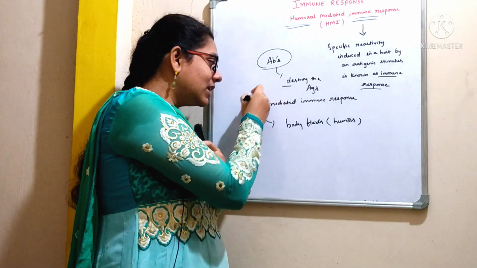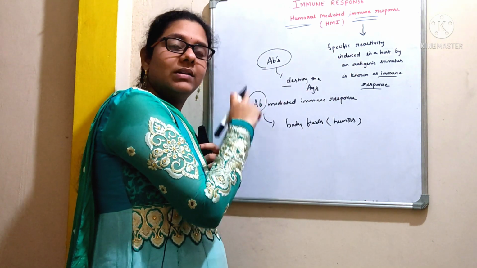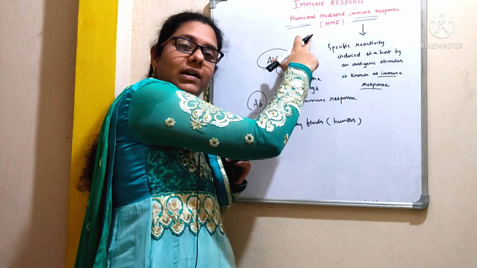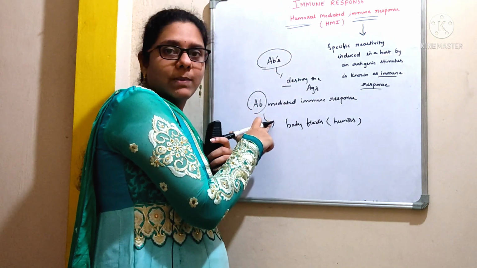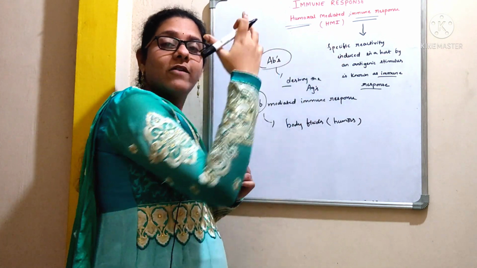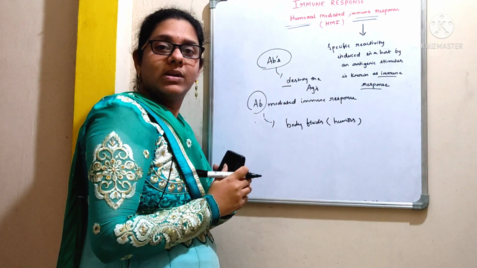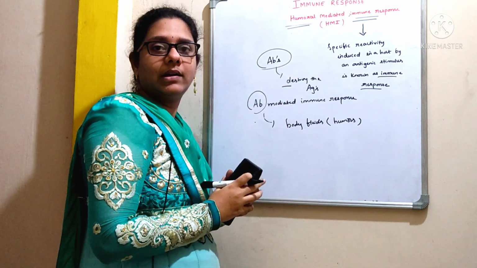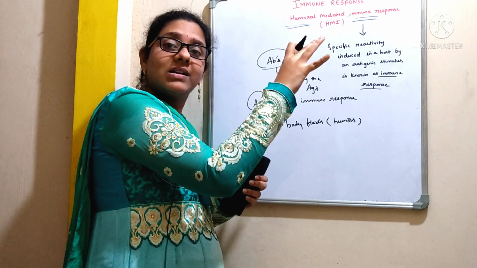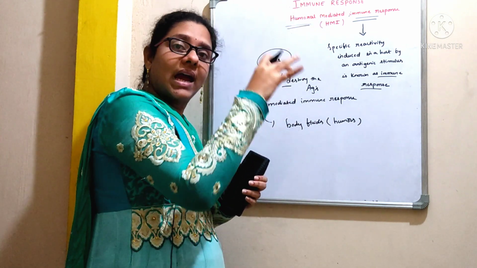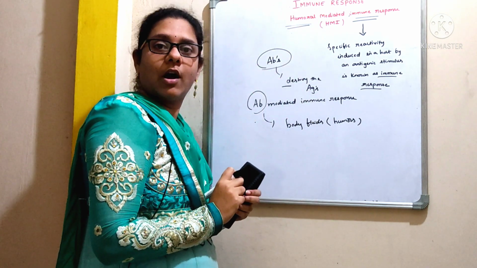So here there is an involvement of antibodies. That's why we are calling this humoral mediated immune response as antibody mediated immune response. Whereas in case of cell mediated immune response, there will be no production of antibodies. There the effector cells are T cells, which play an active role in eliminating the pathogen out from the body.